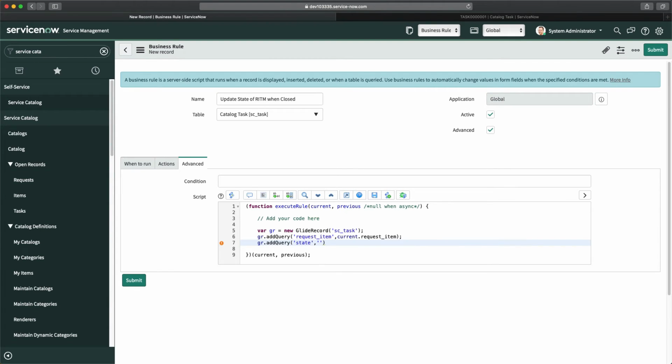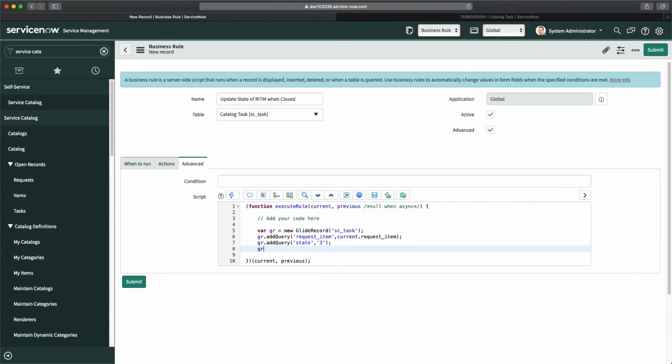Now state should be 3. So that means that is something we have to check. Do we have any record where state is 3? And so every time you make it close complete.